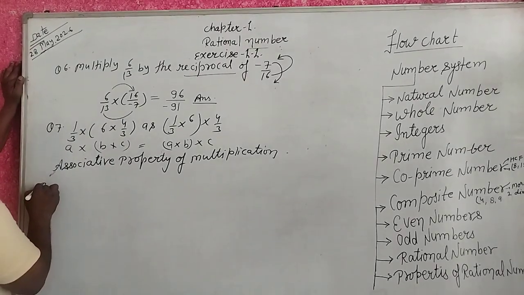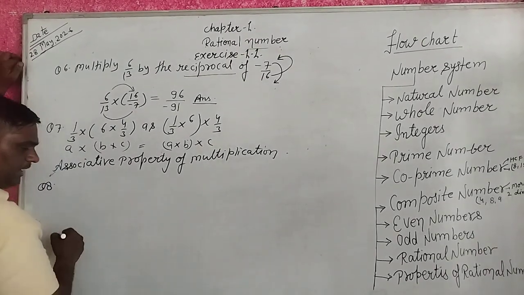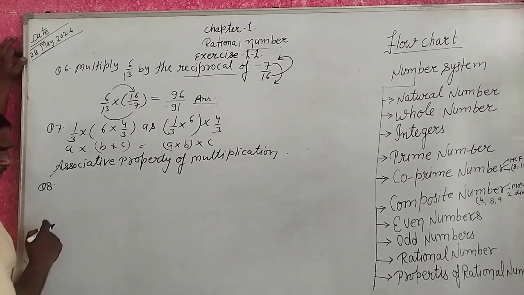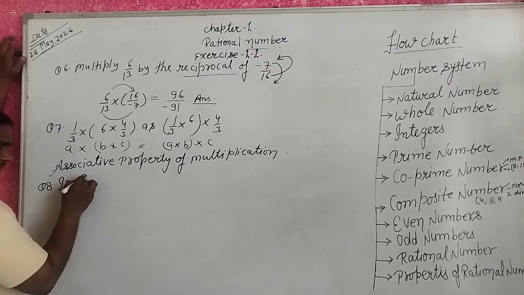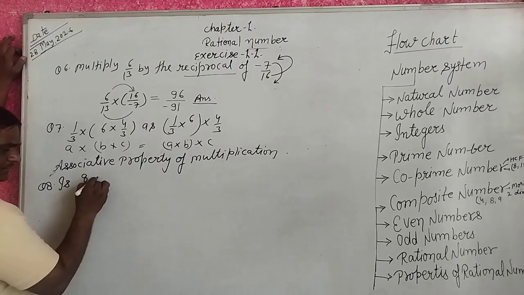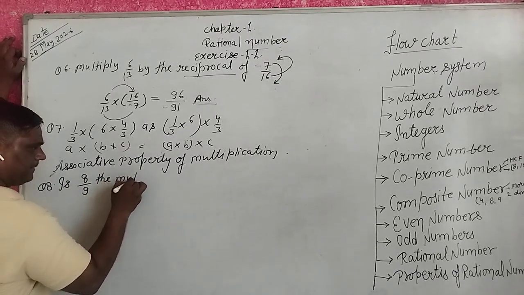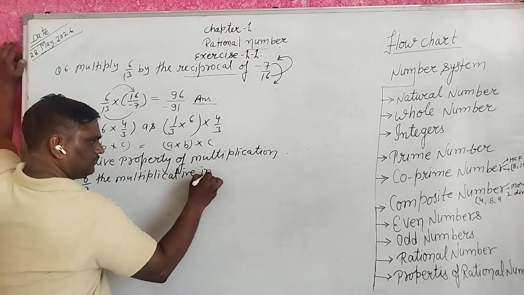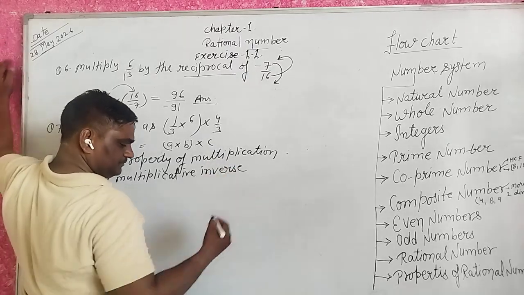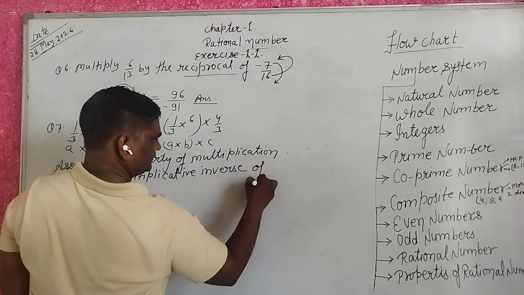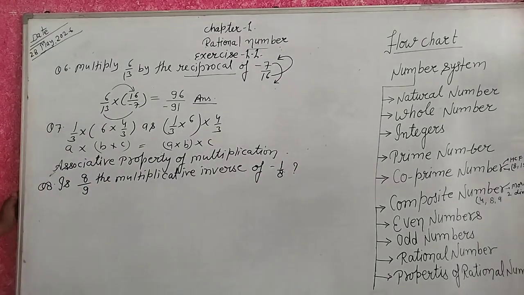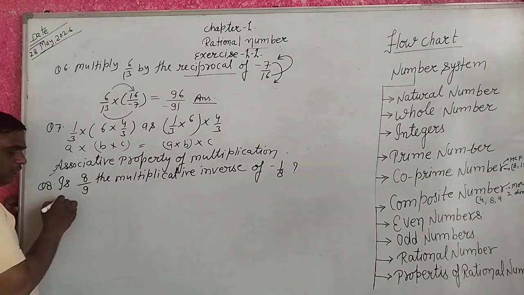Understand? Yes. Question number 8: is 8 upon 9 the multiplicative inverse of 1 upon 8? Why or why not?